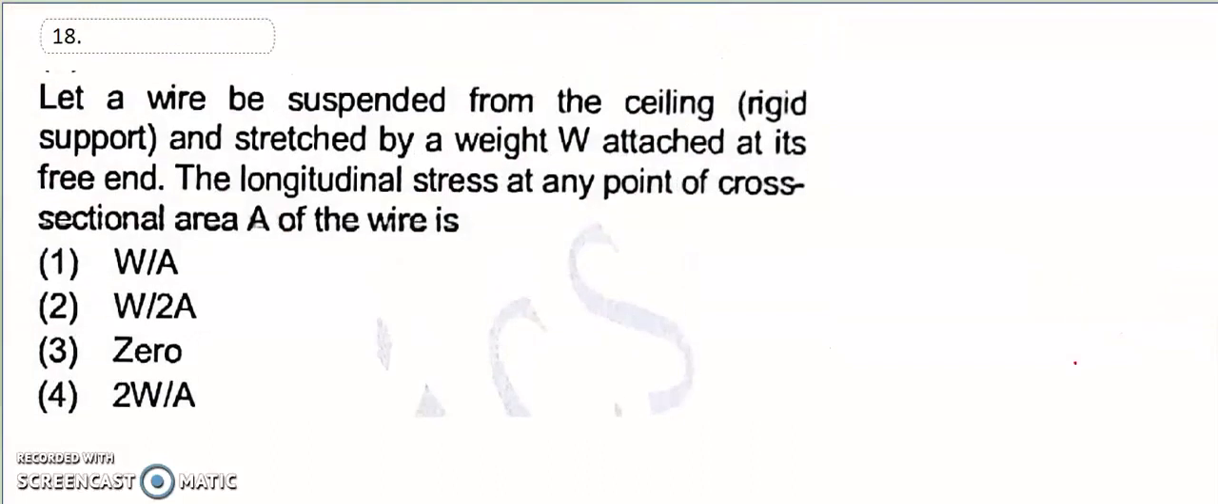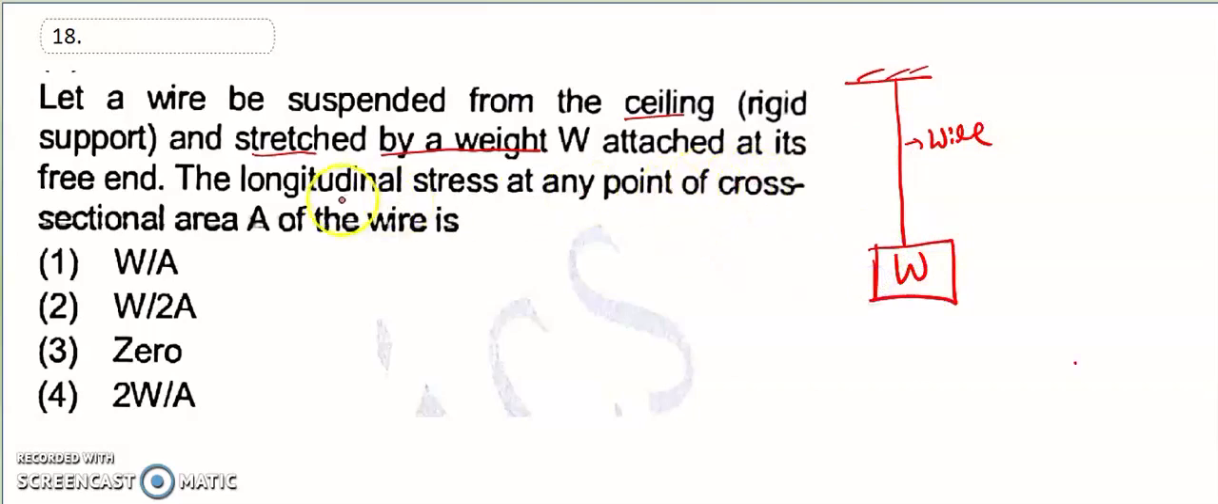Okay, so look at the 18th question. In the 18th question, a wire is suspended from the ceiling rigid support and stretched by the weight w. So this is the wire. This wire is stretched by the weight w, attached to the free end. The longitudinal stress is asked. Longitudinal stress means stress is equal to force; force is w, area is A. So the first option is the right answer for the 18th question.